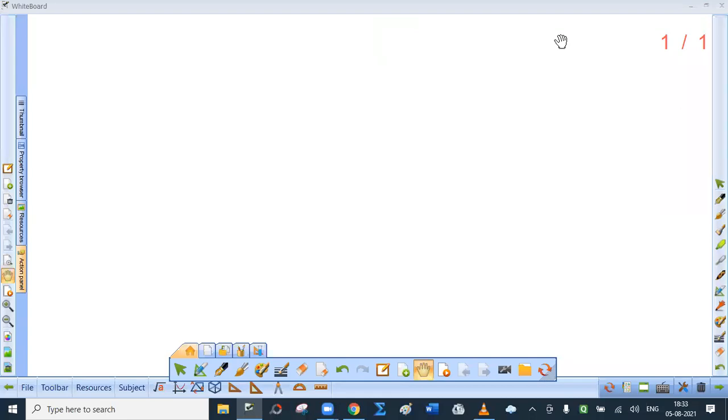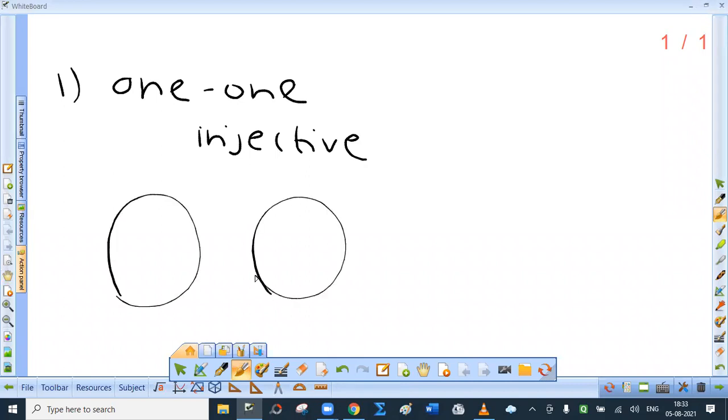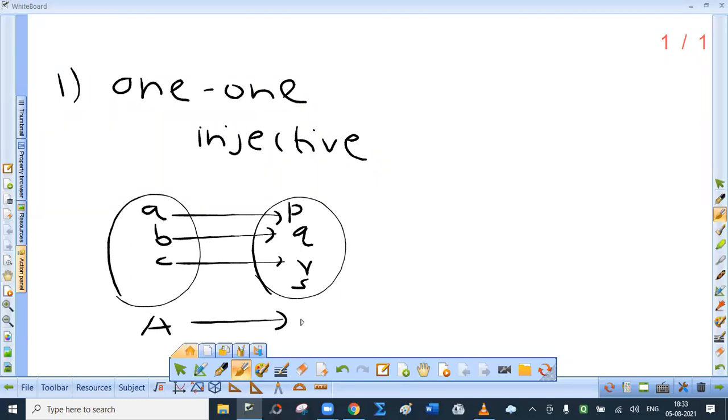Now we discuss types of functions. The first one is known as 1-1 function. It is also called as injective function. Now see, A, B, C, P, Q, R, S. Now this function is called as 1-1 function. Okay, this is A, this is B. So f is a function from A to B.